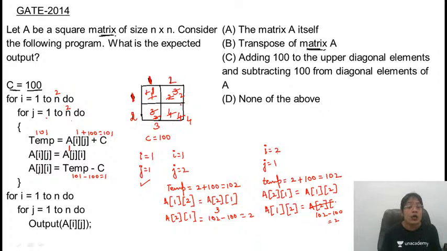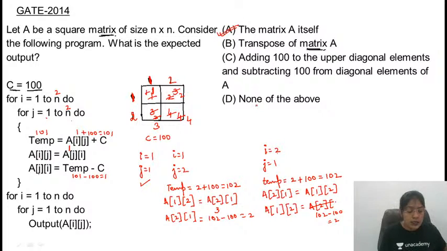So what are the elements? Earlier, the elements of the matrix A were 1, 2, 3, 4. After executing this code, again you are getting 1, 2, 3, 4. Majority of the students have marked option B, that it is finding the transpose of matrix A. If the loop is executed only once, then you can say that it is finding the transpose. But you have to repeat these steps for each and every row. So again i and j will get interchanged, so ultimately it will be returning the matrix itself. So the answer for this problem is option A.